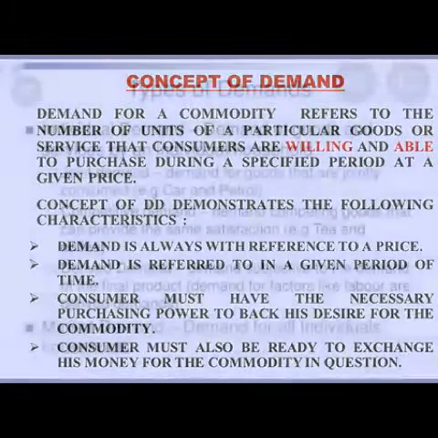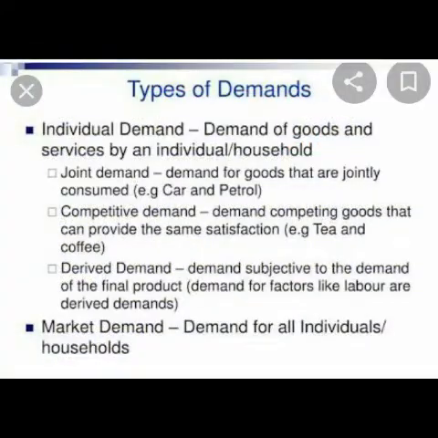Now, types of demand. There are different types of demand. One is individual demand. That means demand of goods and services by an individual and household. And under this, we have got joint demand. Demand for goods that are jointly consumed, car and petrol. Competitive demand. As far as competitive demands are concerned, these are also called substitute goods like tea and coffee, which can be substituted for one another.